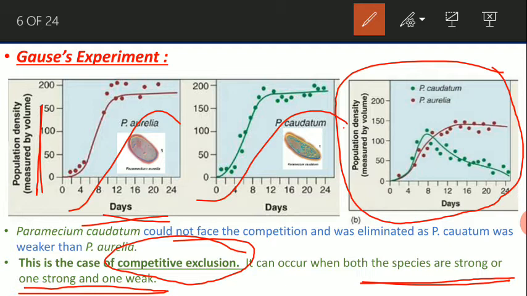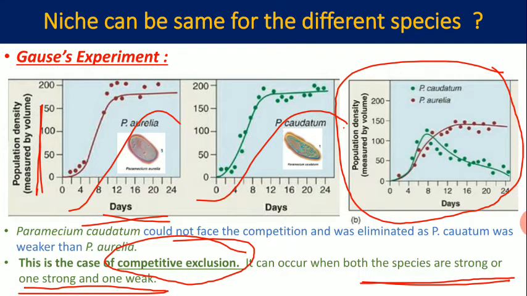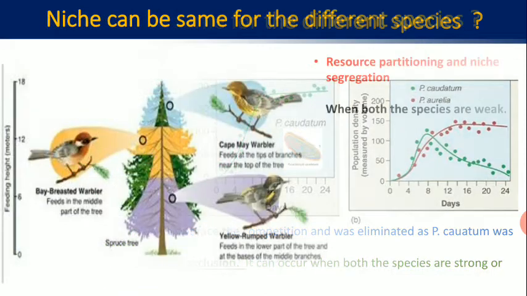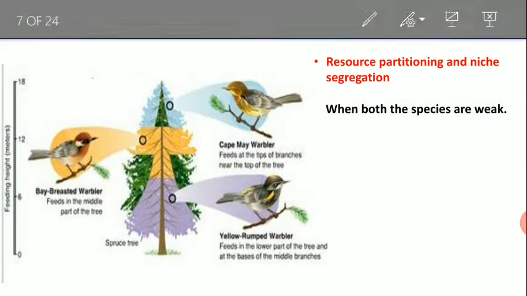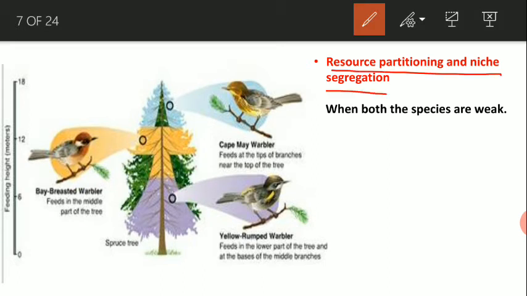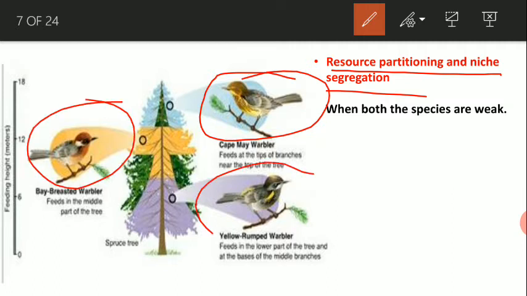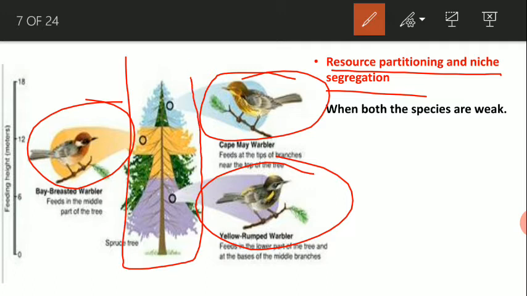Okay, but this competitive exclusion principle is not applicable for species where two species are weak. Now let's see here: resource partitioning and niche segregation occur. Now what are they? See the diagram here, three types of whale bladder, and they segregate or partition